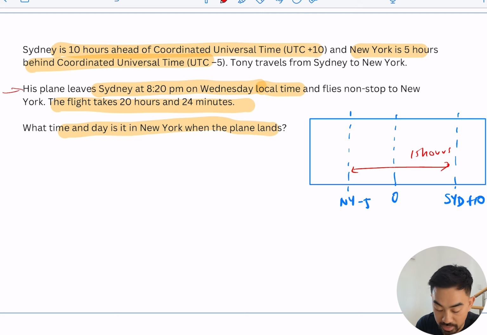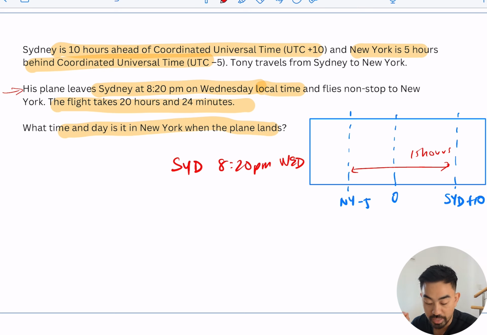Now, the next part here, it says his plane leaves Sydney at 8:20 p.m. on a Wednesday. Okay, so in Sydney, when it's 8:20 on a Wednesday p.m., it flies non-stop to New York and takes 20 hours and 24 minutes. So personally, what I like to do is work out what is the equivalent time in New York when it's 8:20 on a Wednesday, because that's when it's leaving, and then just add on the 20 hours and 24 minutes. Okay, so New York is 15 hours